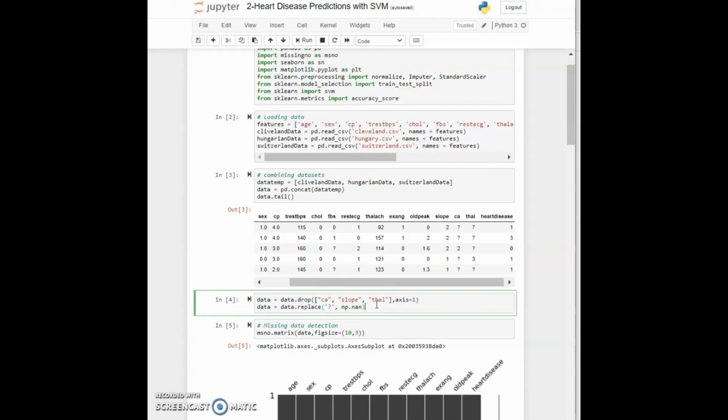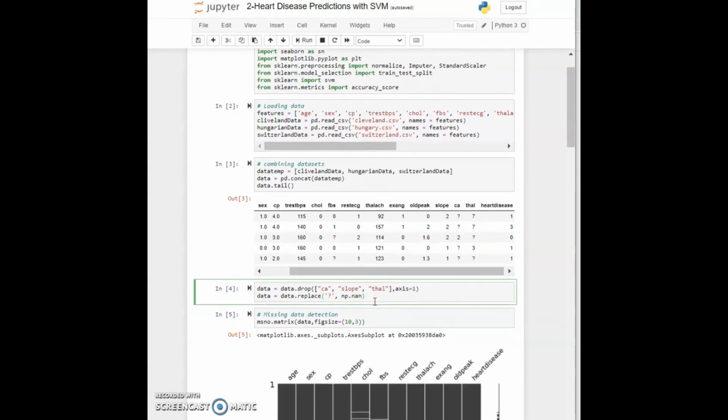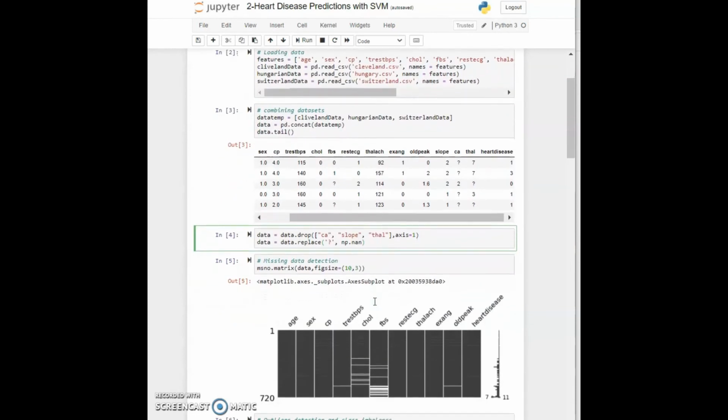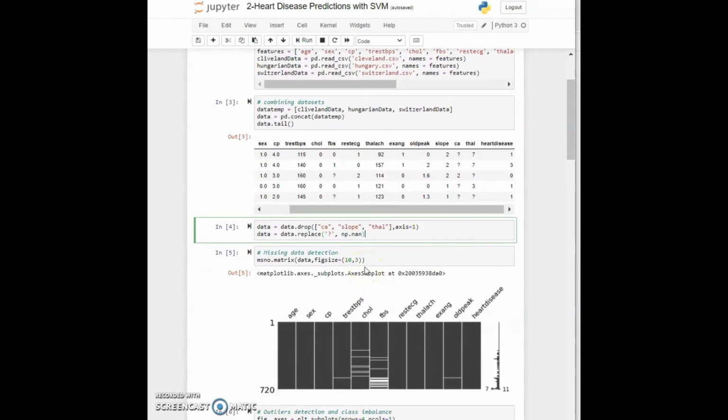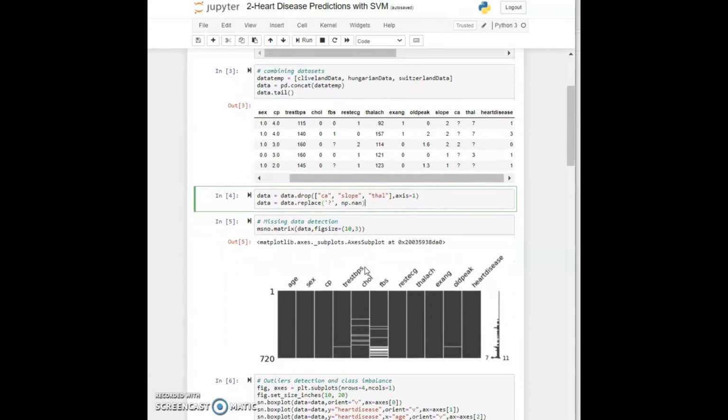So here we will just drop CA, slope and PHAL features because we don't actually need them, and then we will replace the question marks with some values. So now once I have done that, in cell 5 we will be handling the missing values. So the missingno library provides a plot, and we can see here that we have missing data, and this is because we have replaced all the question marks with nan values.